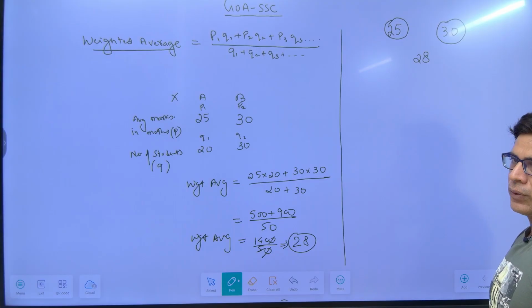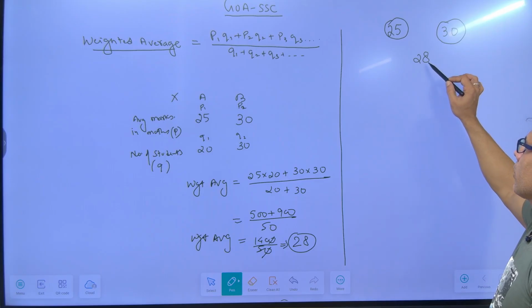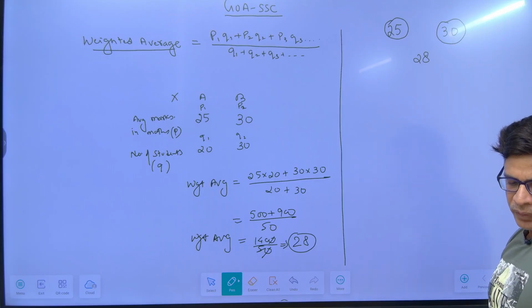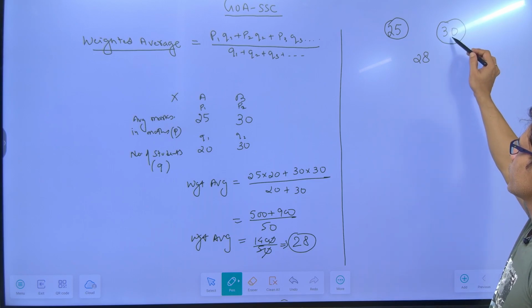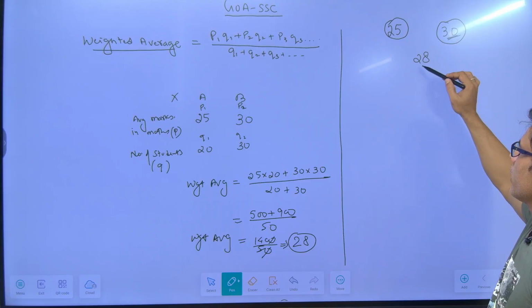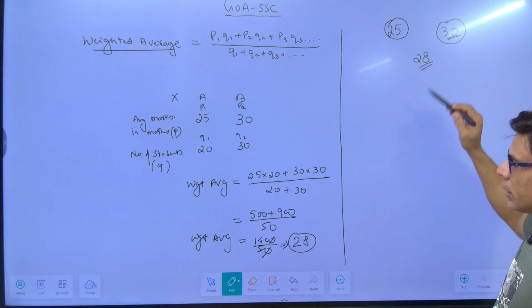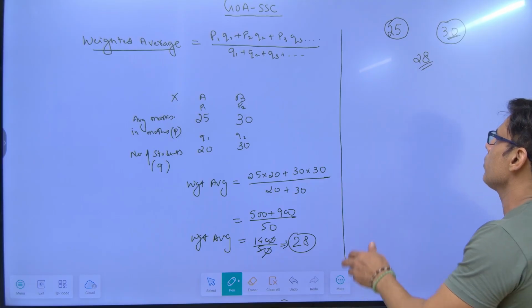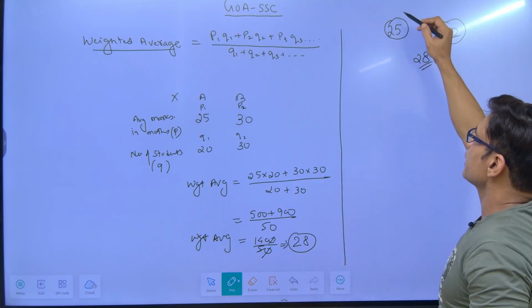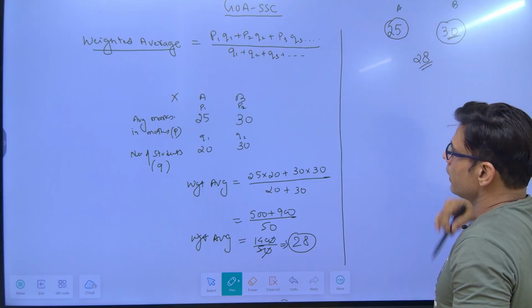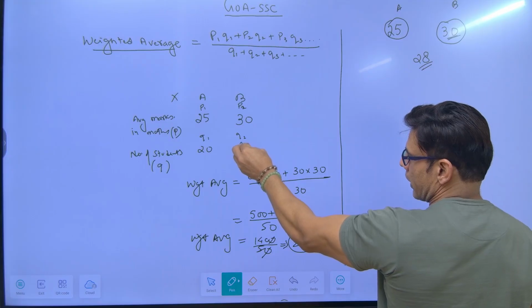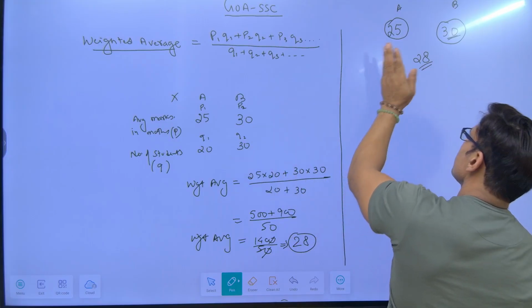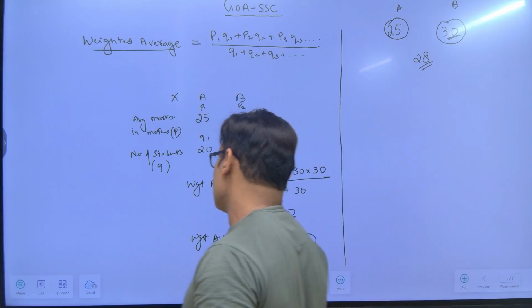Now, second thing: your weighted average is closer to what? 30. If your weighted average is closer to 30, that means more people are taken from this class. Now this is section A and this is section B. More students are taken from here. If I make this 40, the average will shift more toward that side. Let's check it out.